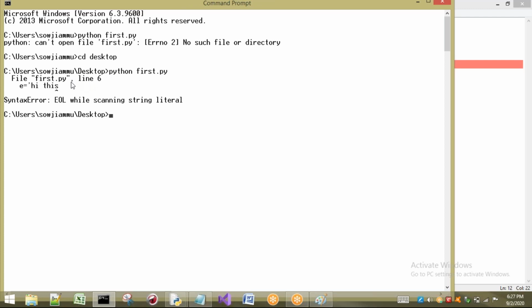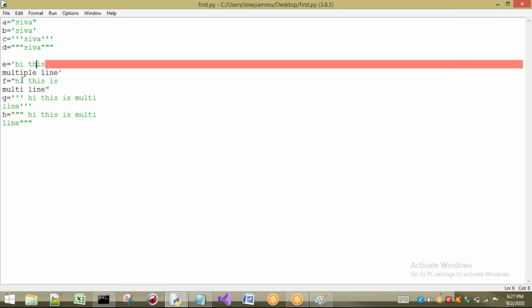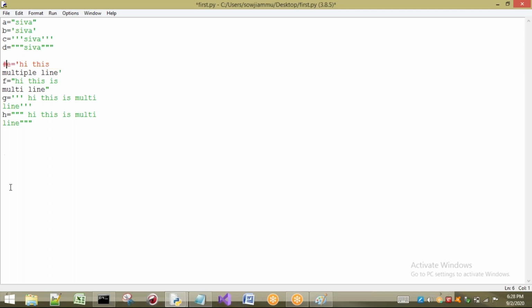In line 6, it says end of line while scanning string literal. That means it is thinking that it is the end of that line. So if it is the end of that line, compulsorily it has to be enclosed with single quotes. So I will go to the 6th line here. This is the 6th line: 1, 2, 3, 4, empty line 5, this is 6. So what happens? I will remove this line. That means I will place a comment, a single line comment, no problem. So I have removed this one now.